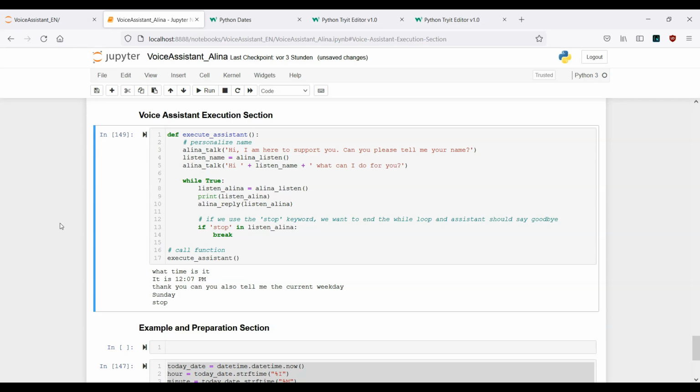Okay, so this was it. Here we've taken a look how to work with the current time and also with the weekday. And this was a short example how to make use of the datetime module and integrate everything into our voice assistant. As always, if you have any kind of questions, please refer to me. And I would say this is actually everything I had for this tutorial.